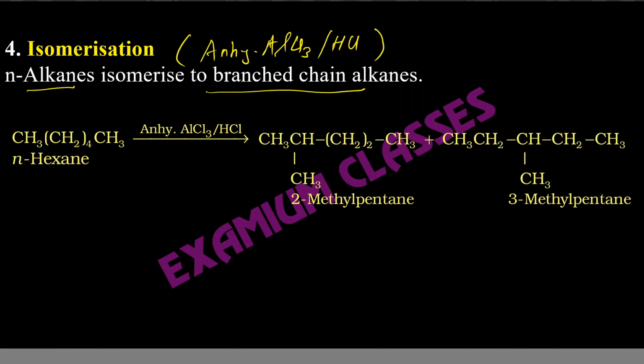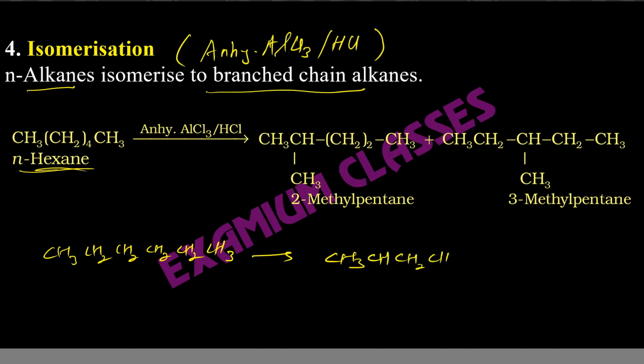So N-hexane means CH3, CH2, CH2, CH2, CH2, CH3. It will get converted to, say, a 5 carbon main chain, CH3CH, CH2, CH2, CH3, with the other CH3 on this carbon. The branch can be on this carbon also.